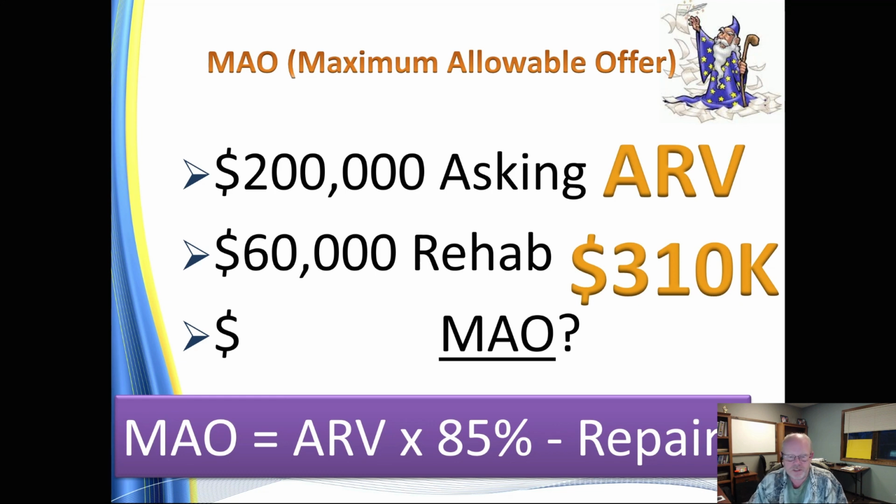Okay, so that puts the MAO on this particular deal, for example, at $203,500. Okay, now let's think about that for a minute. That 70%, 15% of it was allocated towards our profit margin. And if we're looking at here, 15% of the real hard costs, where is your profit margin in here? That's where a lot of the investors have a problem saying, well, I can't make offers like that and still make a profit on the deal. Under normal circumstances, I'm going to say no.